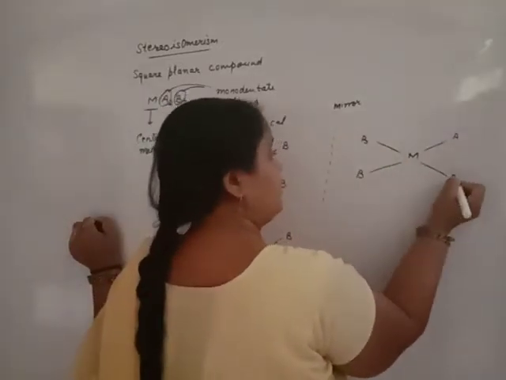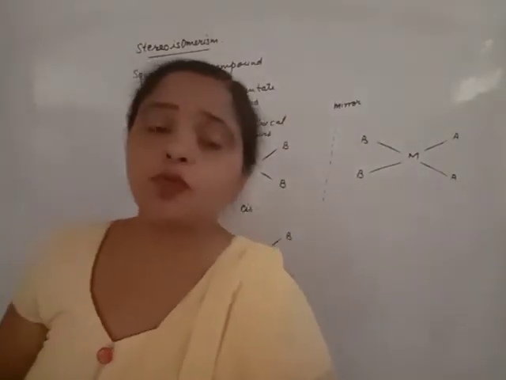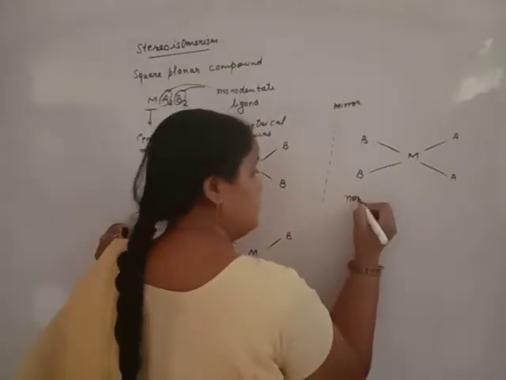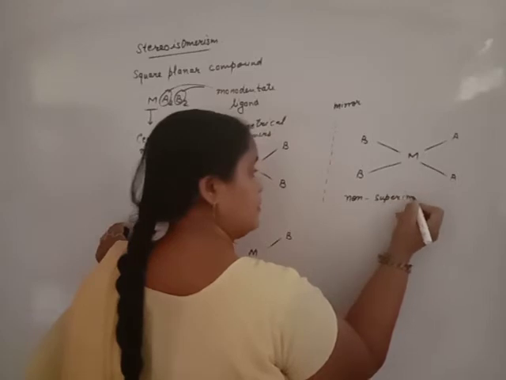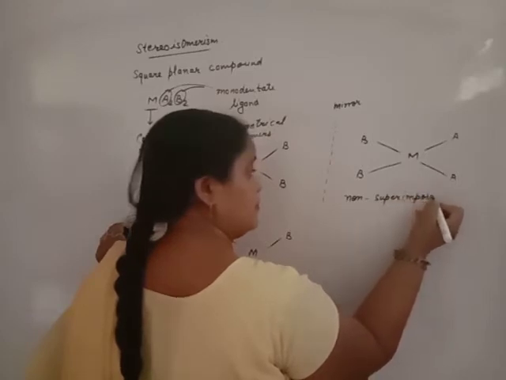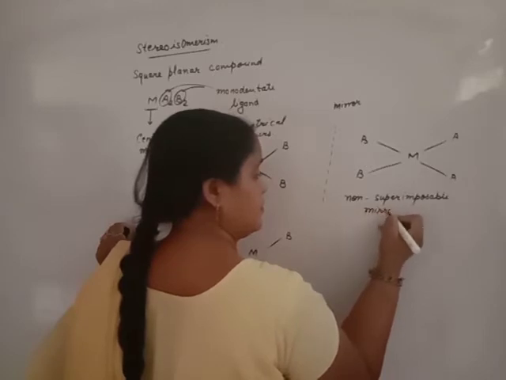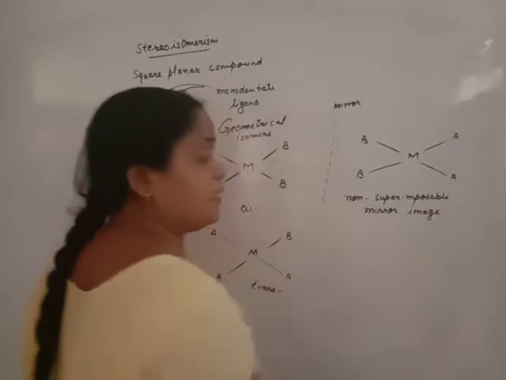It forms a mirror image, but this mirror image is exactly opposite. It is a non-superimposable mirror image.